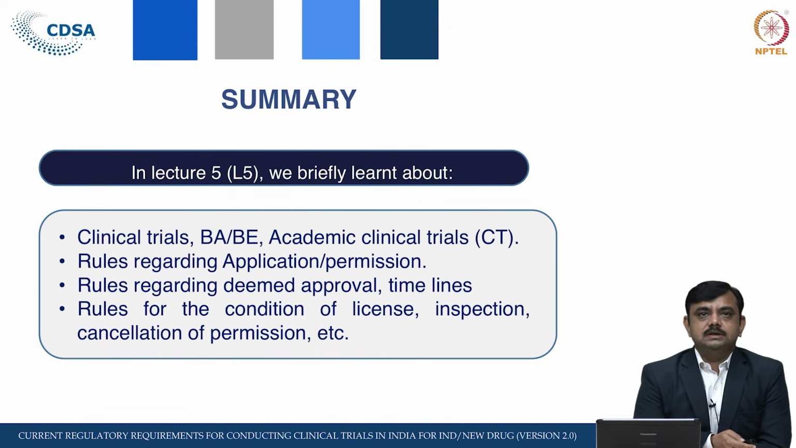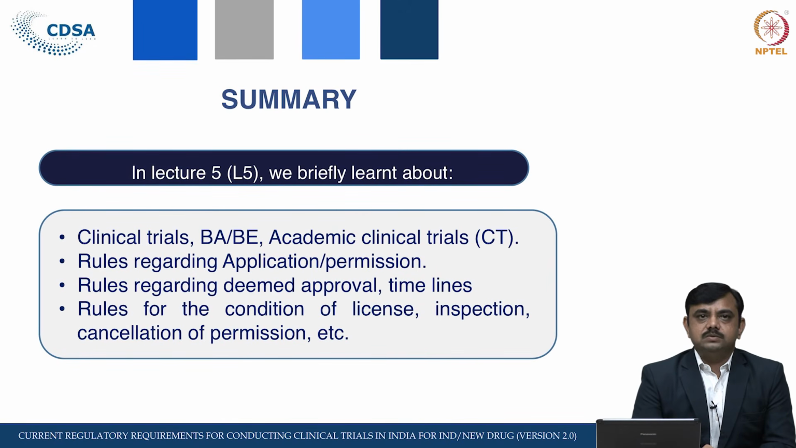So, in this lecture 5, we briefly learned about the clinical trial. We have seen Rule 2J, wherein we have seen the definition of clinical trial, which is a systematic study for a new drug, and the IND. Then we have seen the bioavailability and bioequivalence related rules. We have seen the academic clinical trial. What is an academic clinical trial? Whether the permission from the CLA is required or not. Then we have seen the rules regarding applications and the permission, the various forms required for the application, and in which form the permission is granted by the central licensing authority.